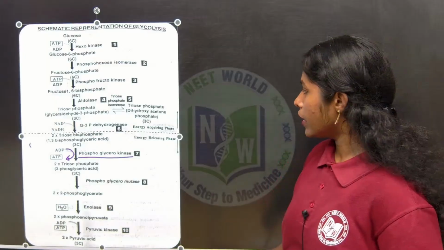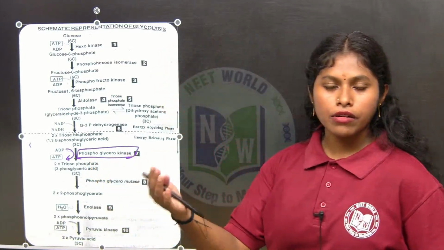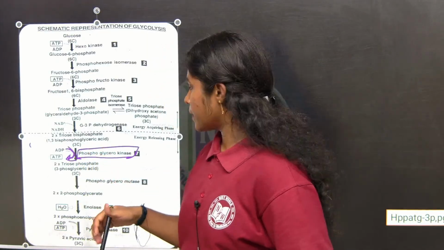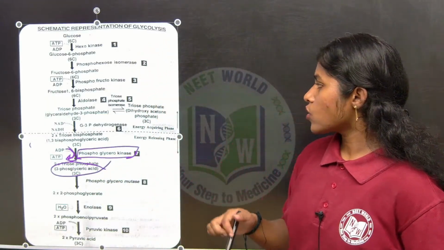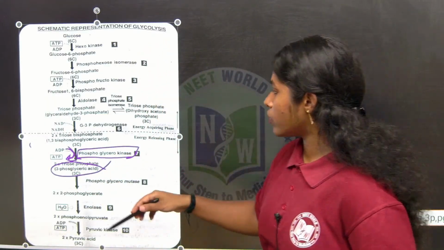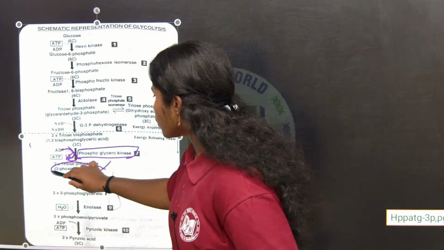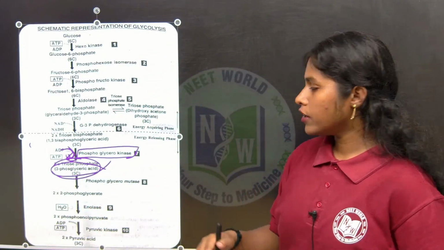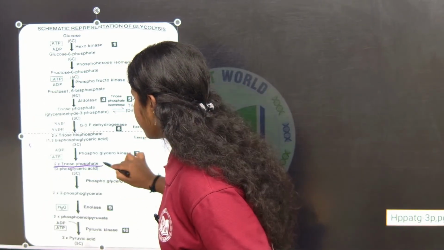By that enzyme, ATP is produced. Then it becomes 3-phosphoglyceric acid. So wherever the 1-phosphate is donated to the ADP to form ATP here. Alright. So 3-phosphoglyceric acid is formed. As we are calculating 2, it is a 2 triose phosphate.